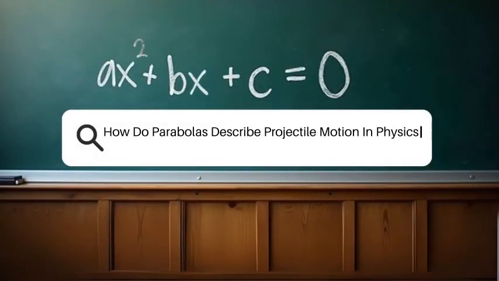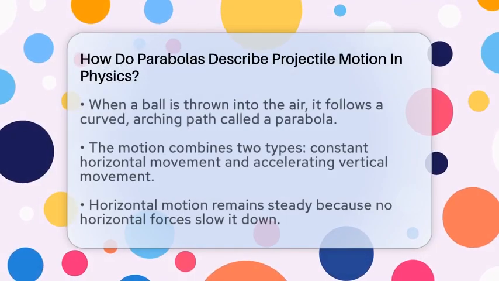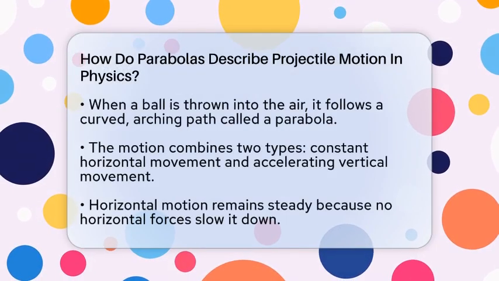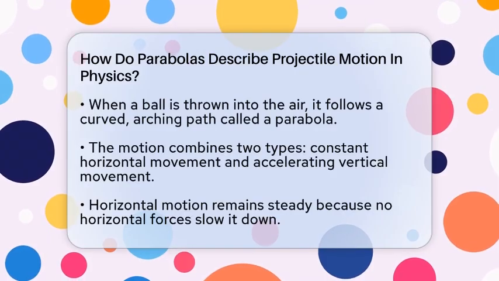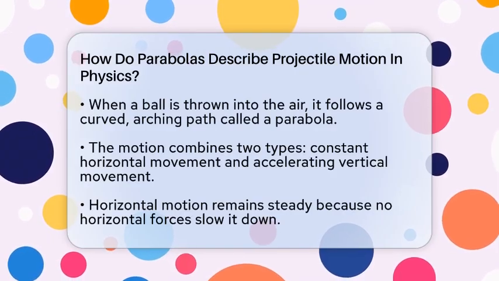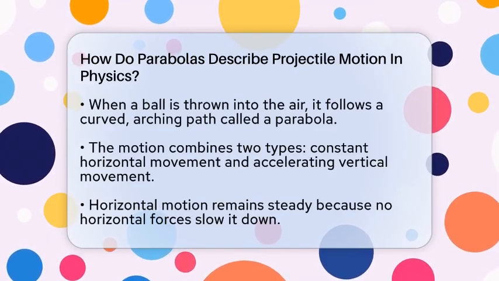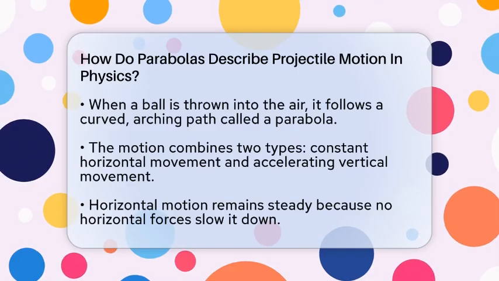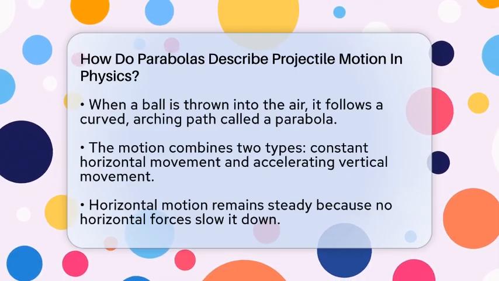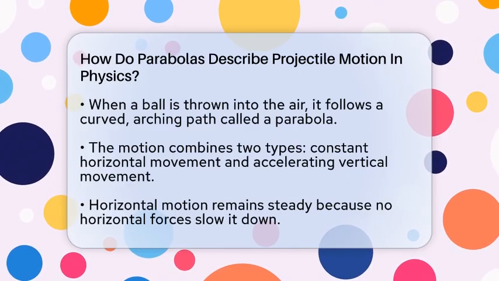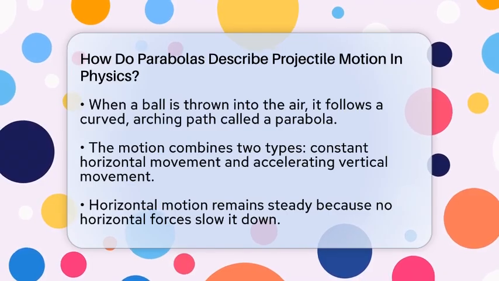How do parabolas describe projectile motion in physics? Imagine throwing a ball into the air and watching it follow a graceful, curved path before landing back on the ground. That smooth, arching shape is actually a parabola, and it tells us a lot about how objects move through the air.